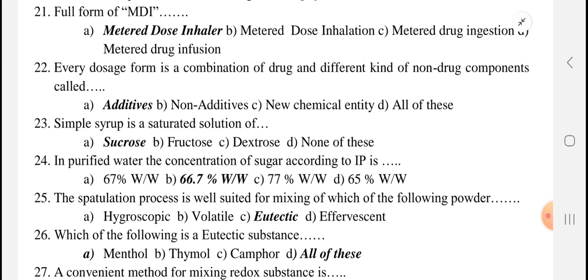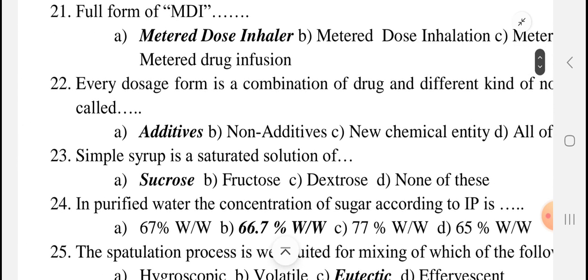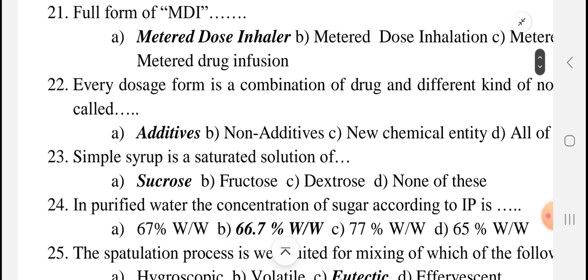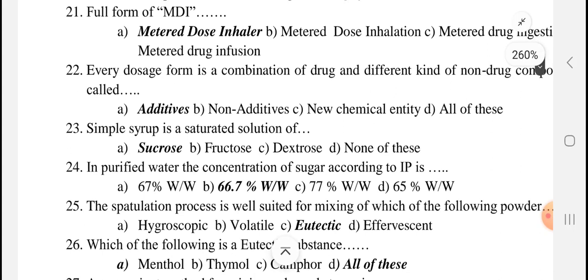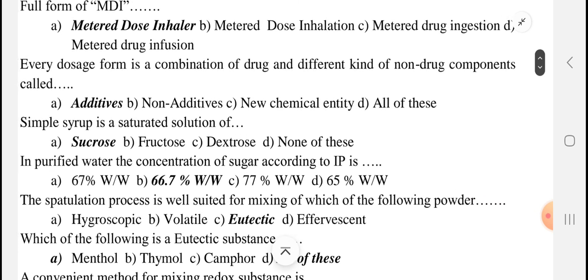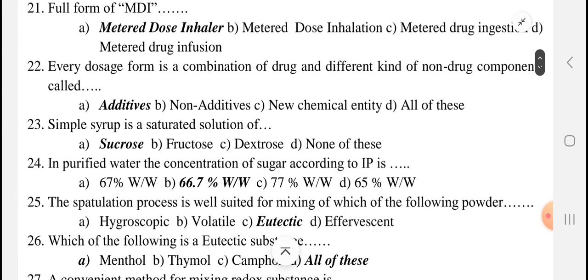Now see the first MCQ carefully. What is the full form of MDI? MDI is nothing but the metered dose inhaler. It comes in the chapter on nasal and ear preparations and nasal drops. You had gone through this, and in the practical you had also gone through these inhalers. There are many options: metered dose inhalation, metered drug indigestion, metered drug infusion. The correct answer is the metered dose inhaler.